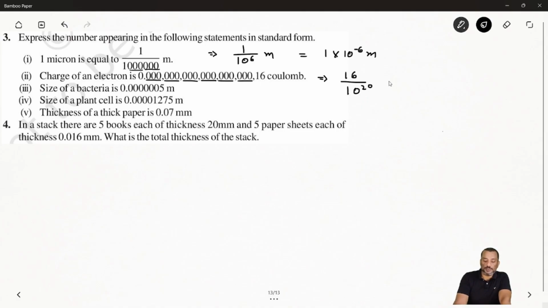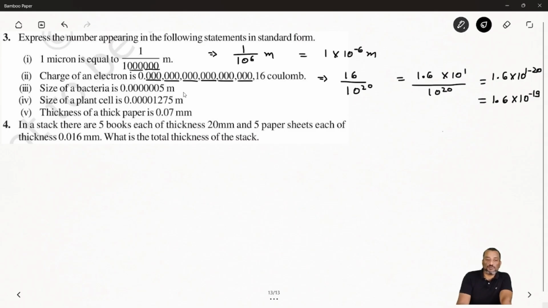Now, after that, you can write this one as 1.6 into 10 to the power 1 by 10 to the power 20. So you can apply here what? Quotient law. So you can say 1.6 into 10 to the power 1 minus 20. So we will get how much? 1.6 into 10 to the power minus 19. Hope it is clear?